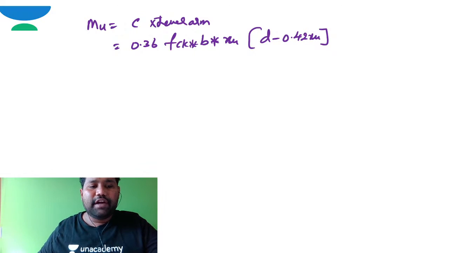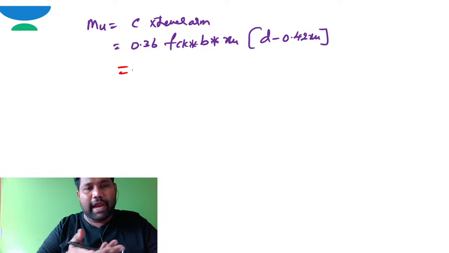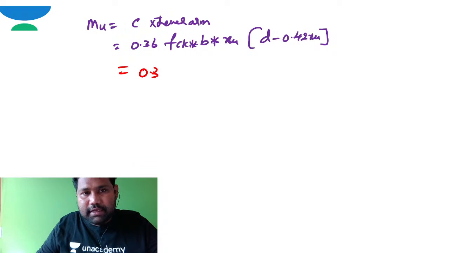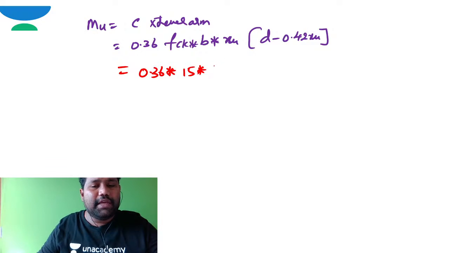Every lecture, it is difficult for me to keep working out all the derivations. I had done it once, so you can go through the same thing for the rest of the times also. It is 0.36 and FCK is 15 grade, M15 grade. B is 200 millimeter into XU.